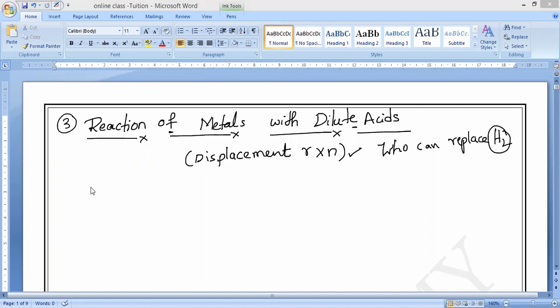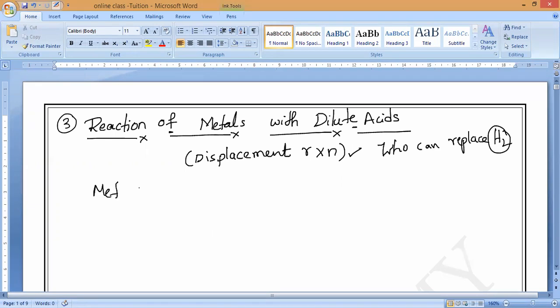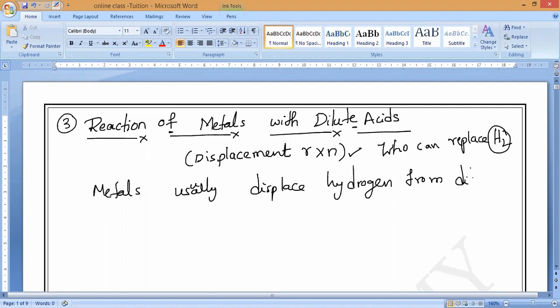Now let us see. As we know already, metals usually displace what, guys? What will they displace? They usually displace hydrogen from dilute acids. So if you observe here, only the less reactive metals like copper, silver, gold do not displace hydrogen from dilute acid.